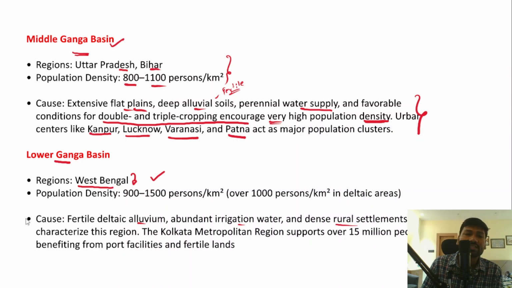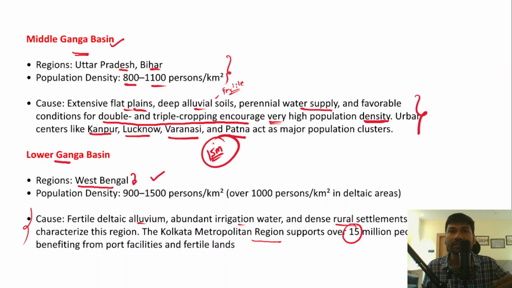All these factors characterize the Lower Ganga Basin, and because of this there's a huge population density in this area. And in fact, the Kolkata metropolitan region supports over 15 million people, benefiting from the port facilities and also the fertile lands as well.